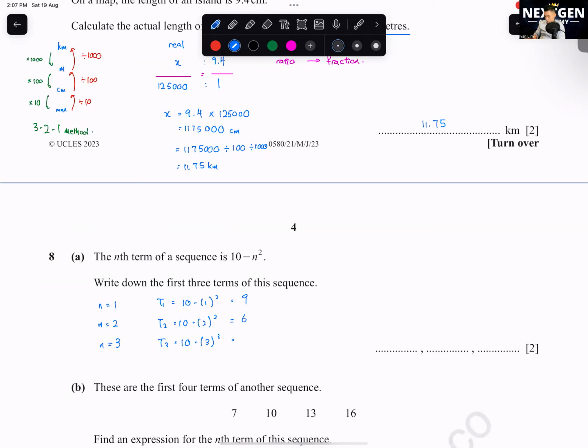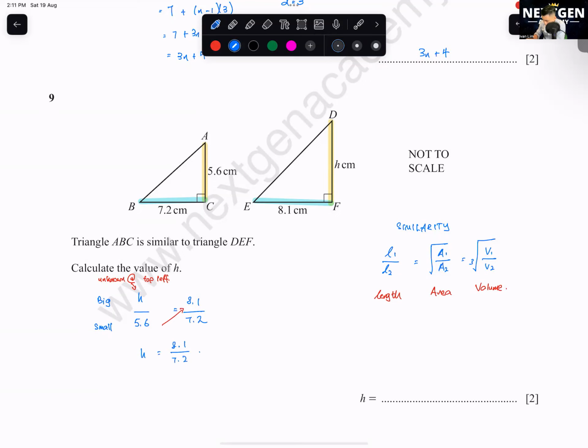Okay, how to solve for h? You just cross multiply this. This one you multiply, go up. So h is equals to 8.1 over 7.2 times 5.6, which you get 6.3.